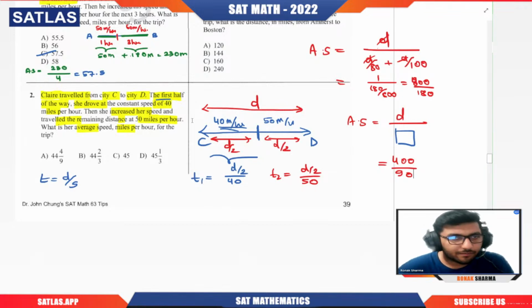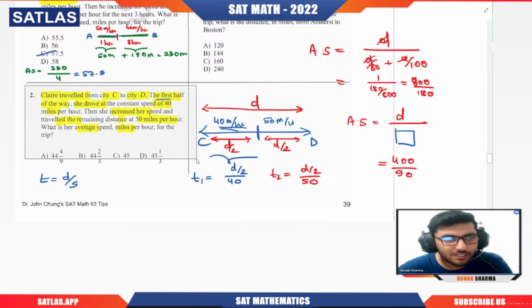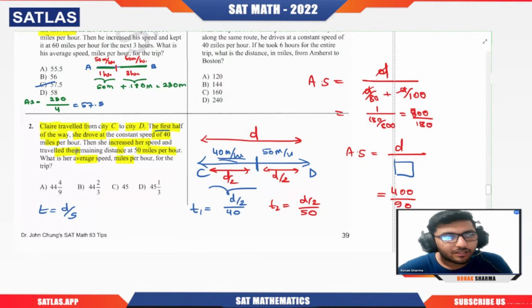See, again, let me explain that. I guess a few students have joined in. What we are doing here is a question over the average speed. They are clearly saying that Claire traveled from city C to city D. The first half of the way, she drove at a constant speed of 40 miles per hour, and then she increased her speed, traveling the remaining distance at 50 miles per hour. So clearly d by 2, if I take the whole distance to be d, now what is the average speed in miles per hour? So if I take the total distance to be d, I have to put the total time being taken for the journey. That will give me the average speed.